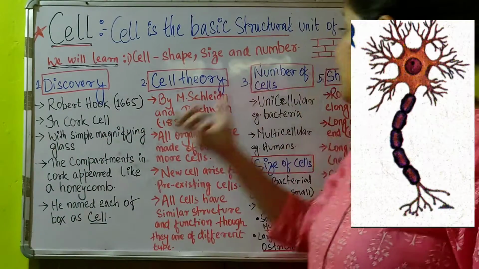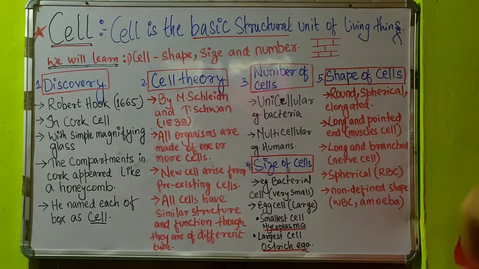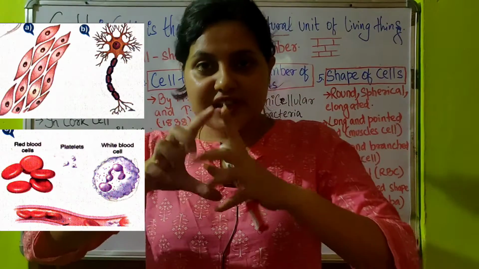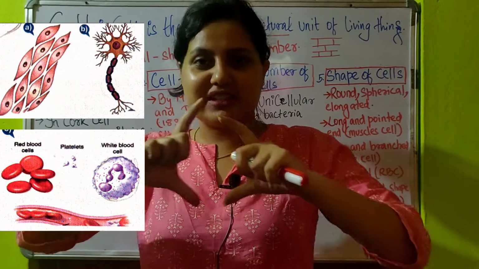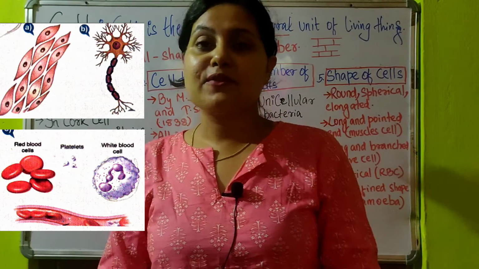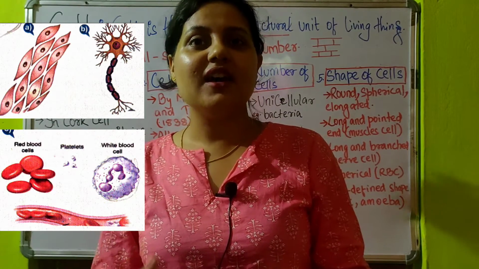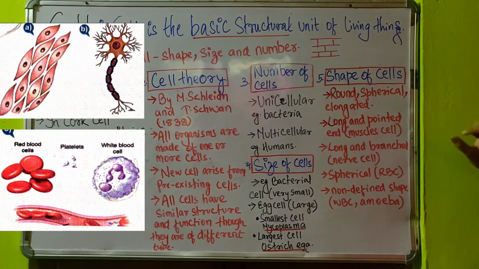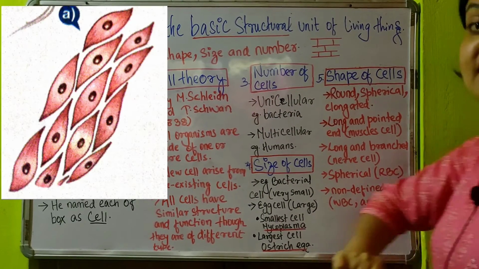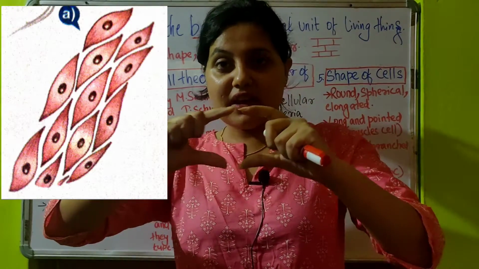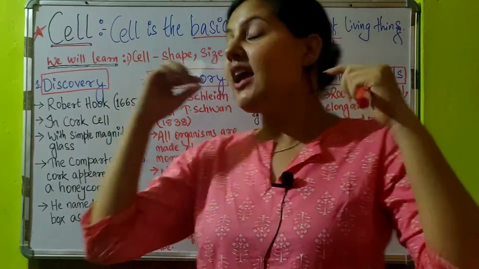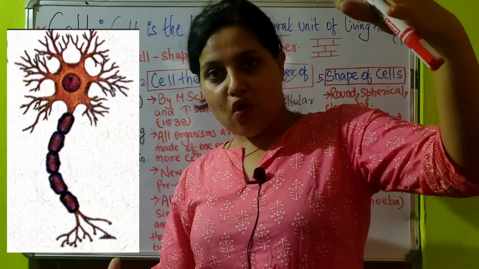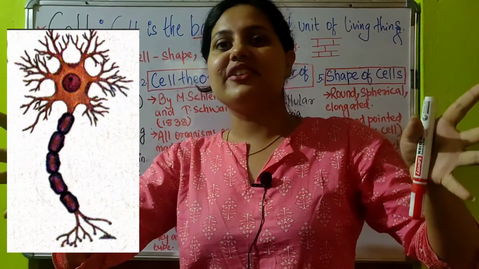Now coming to the next part, that is the shape of the cell. You see, a cell can be round, it can be spherical, it can be elongated. So let's see what all shapes the body cells are having. Now you see long and pointed ends, that is muscle cells. Muscle cells are long and they are pointed. And next you see long and branched. Nerve cells are long and they are branched at the head.